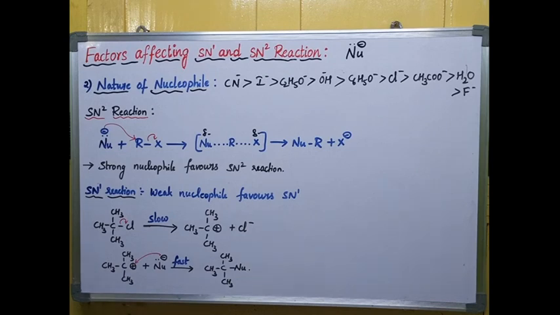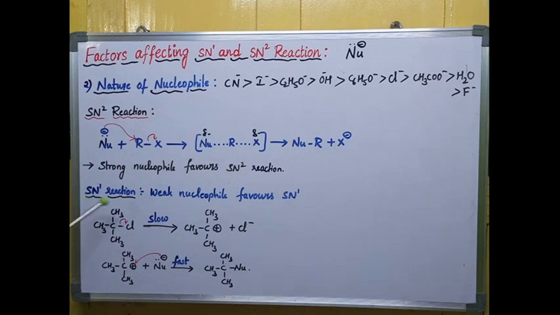Now coming to the SN2 reaction. In the SN2 reaction, a strong nucleophile is mainly required when compared to SN1. Why is a strong nucleophile required for the SN2 reaction? Whenever the halide is leaving, the nucleophile attacks from the backside. You can clearly observe there is a transition state formation. This transition state requires the pushing of the nucleophile to remove the leaving group. The nucleophile from the backside pushes the leaving group outside. This pushing requires a strong nature. Hence a strong nucleophile favors the SN2 reaction.